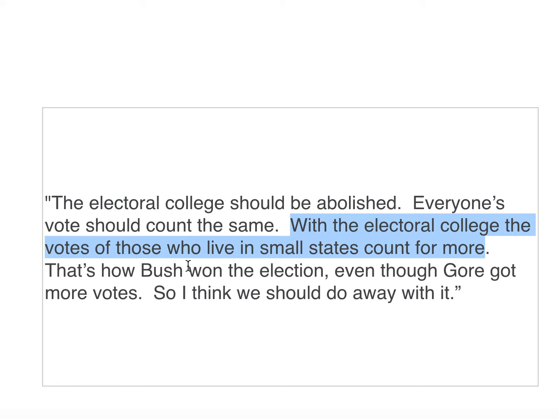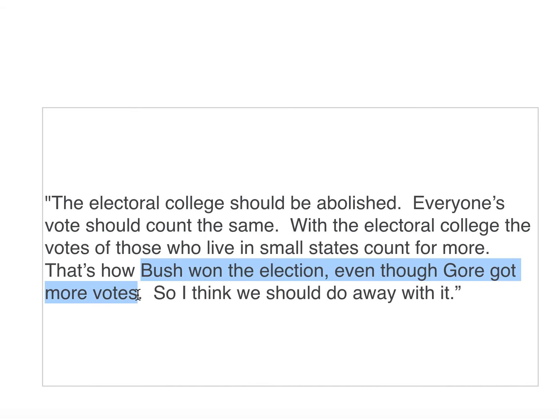The idea is that this is supposed to explain why Bush won the election, even though Gore got more votes. So Gore won the popular vote, but Bush won the election because of the Electoral College. Of course, this has happened many times since this election.